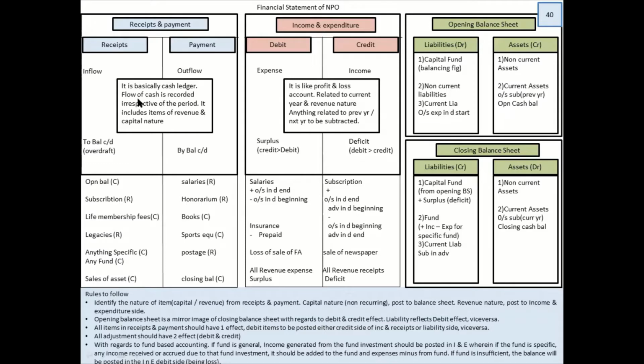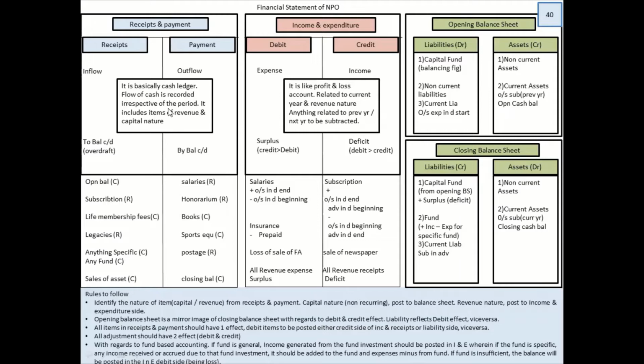Now talking about receipts and payment, I just want to add a few more things. Since it is purely based on cash basis, it disregards the period for which you have received the cash. So when we talk about cash basis, if I'm getting cash pertaining to 2 years before, still I will record it the day I'm getting it.